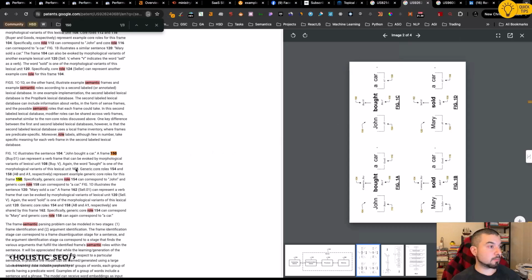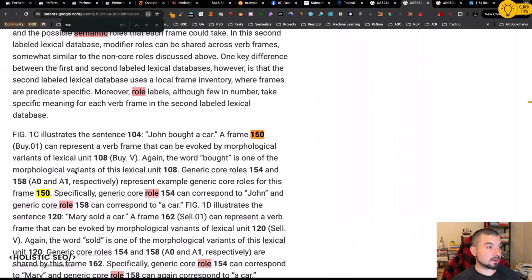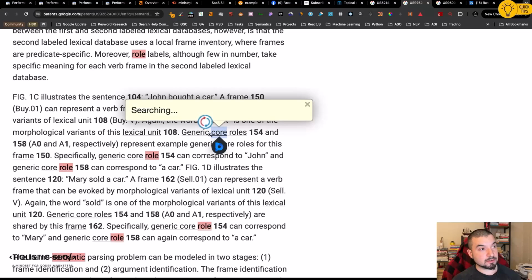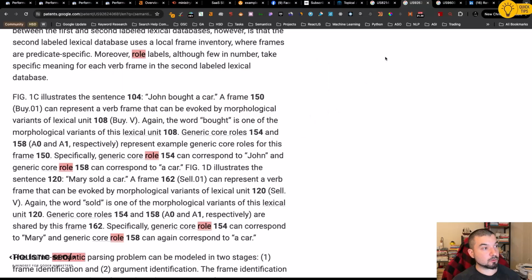This is also important. This is about frame semantics. I explained it many times. Here, if we have a verb like steal, for instance, the context directly changes with it. And of course, you will have certain types of components there. Try to use these things in your topical map too. It will be helpful for you. And again, generic core roles are something helpful for you to check as well.